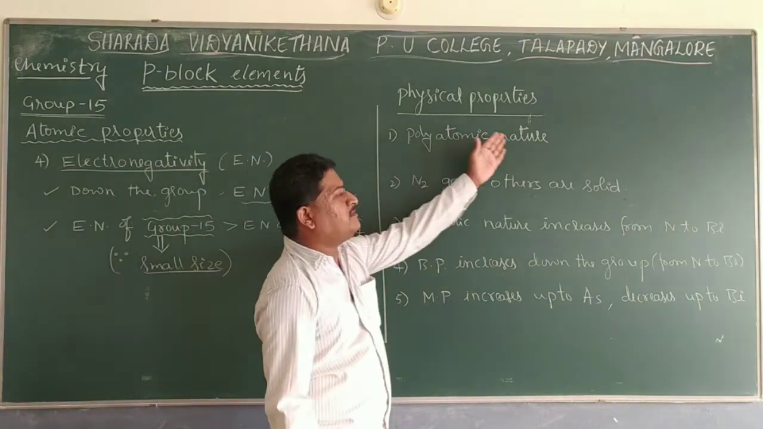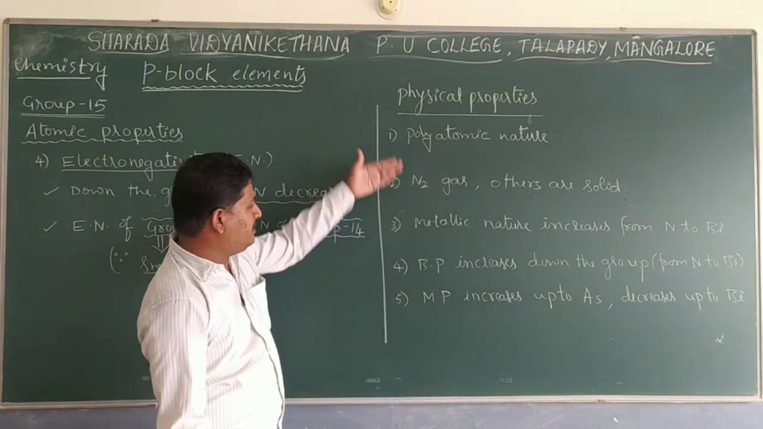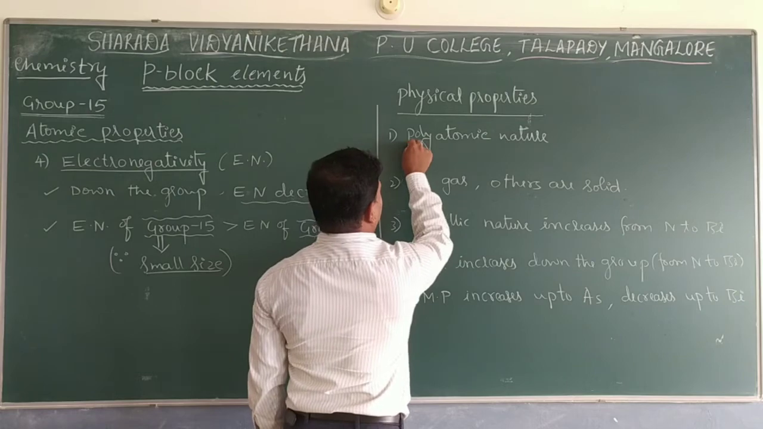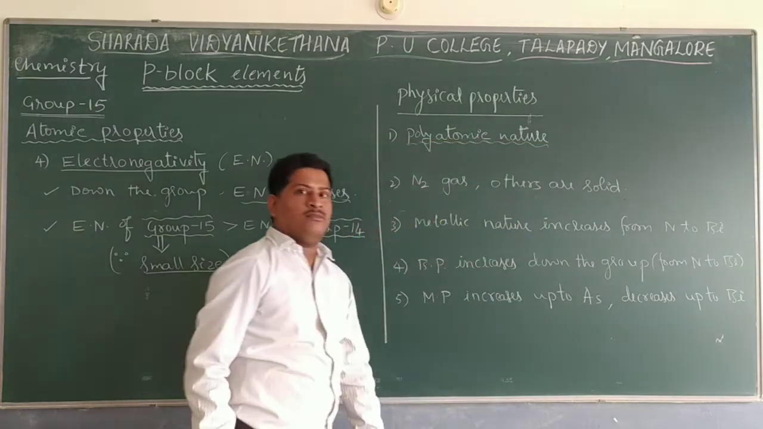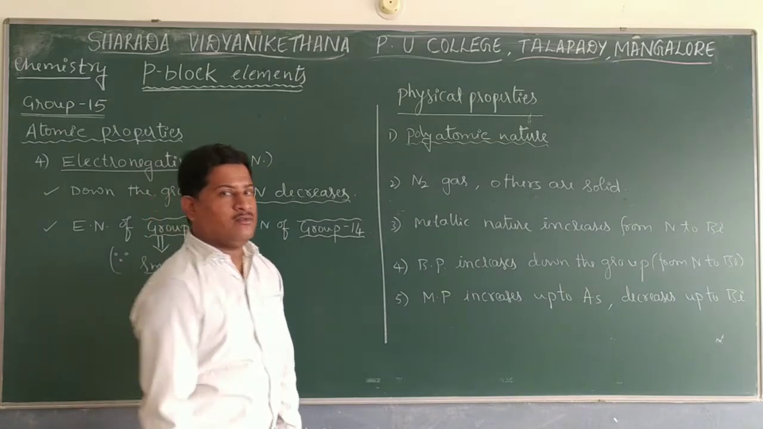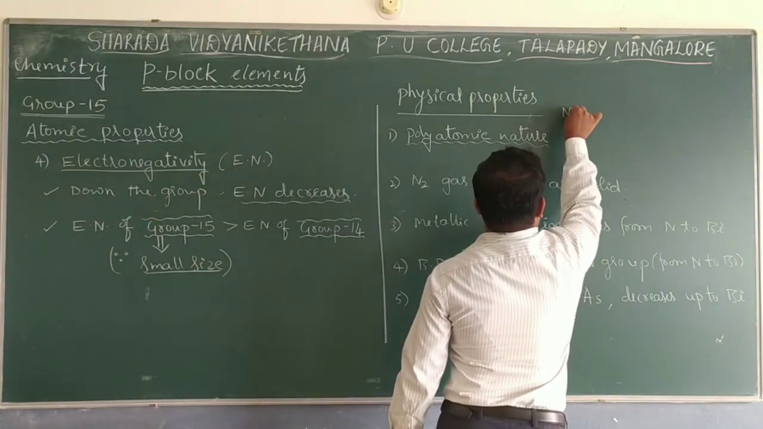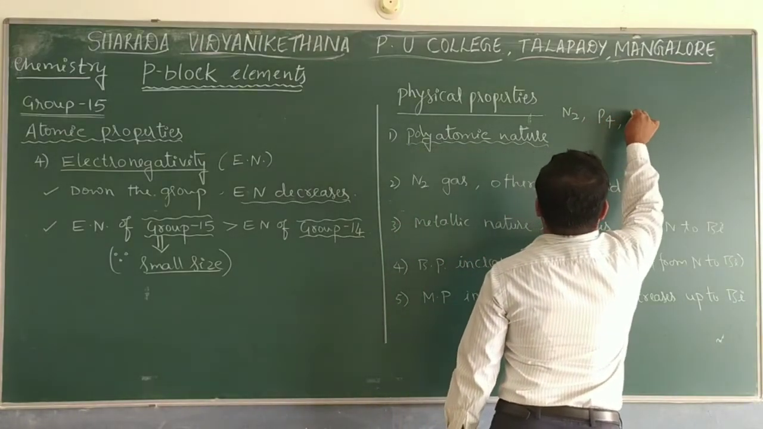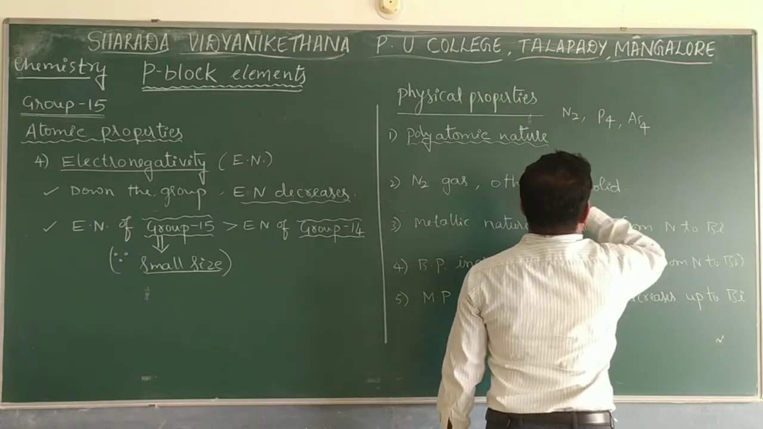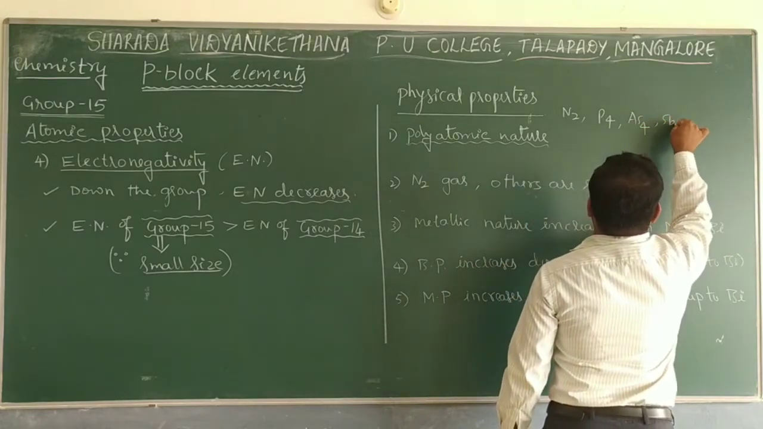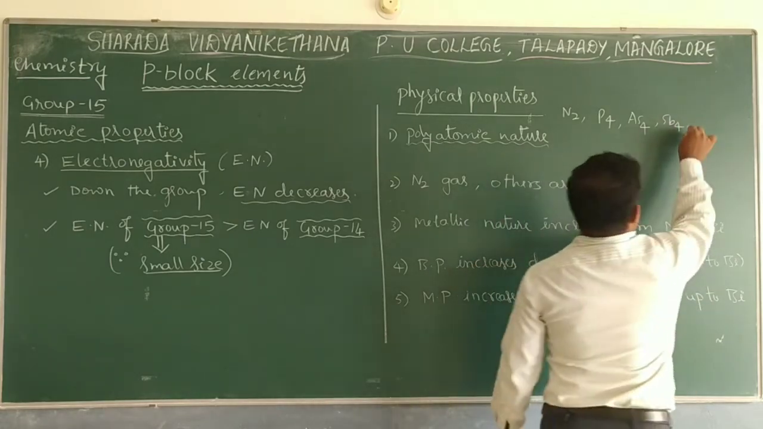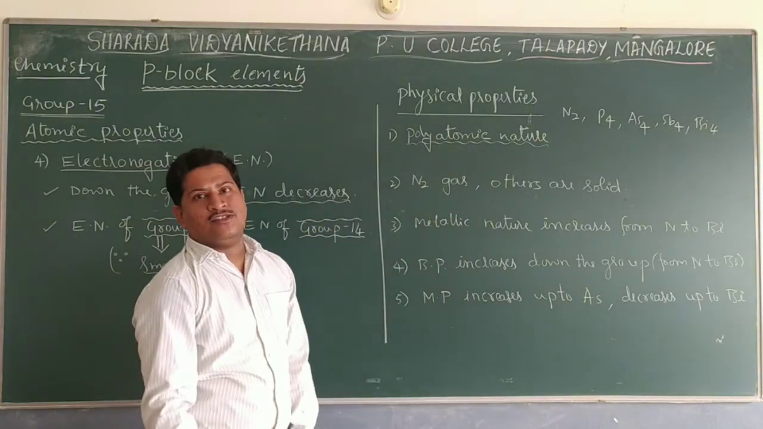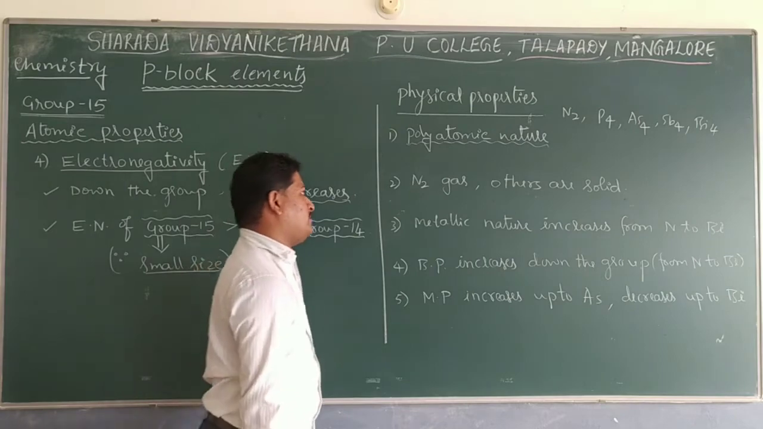Now we look at some of the important physical properties. We have a list of physical properties. The first one: almost all group 15 elements in nature are present in a polyatomic state, with more than one atom. Nitrogen is present in N2 form, diatomic, and phosphorus as P4, tetratomic. Arsenic shows As4, antimony Sb4, and bismuth Bi4, all tetratomic. That means here it is either diatomic or tetratomic. In general, they exist in a polyatomic state. That is the first part.